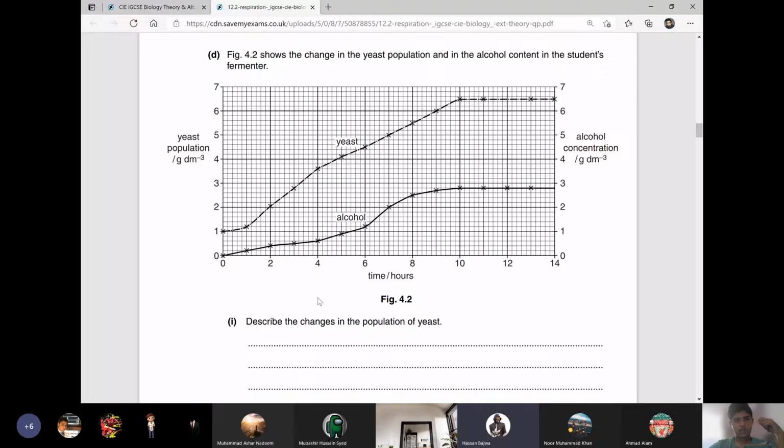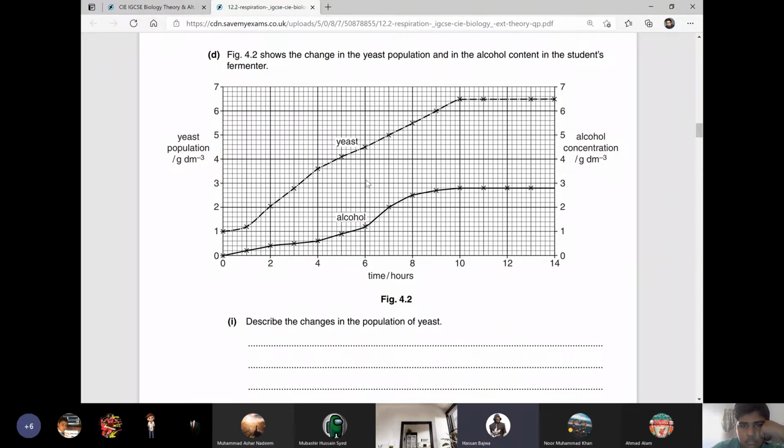At 6 hour, it was 4.5. At 8 hour, it was 5.5, and at 10th hour it became 6.5, and it remains 6.5 till 14th hour.